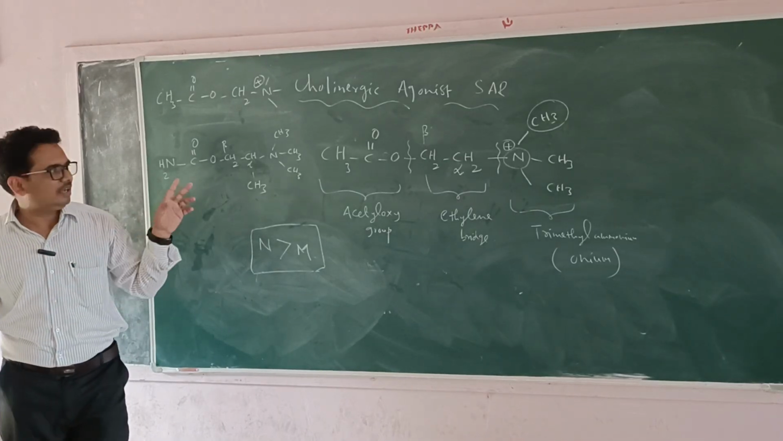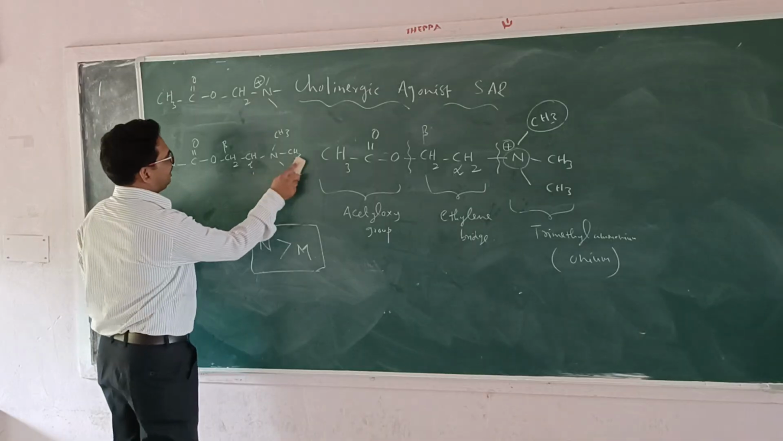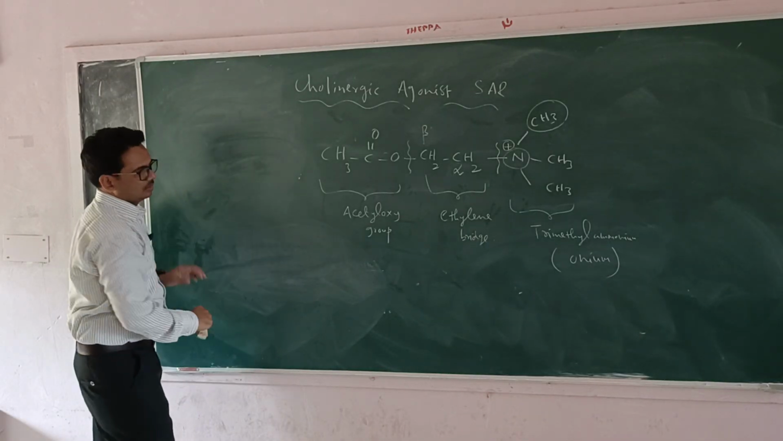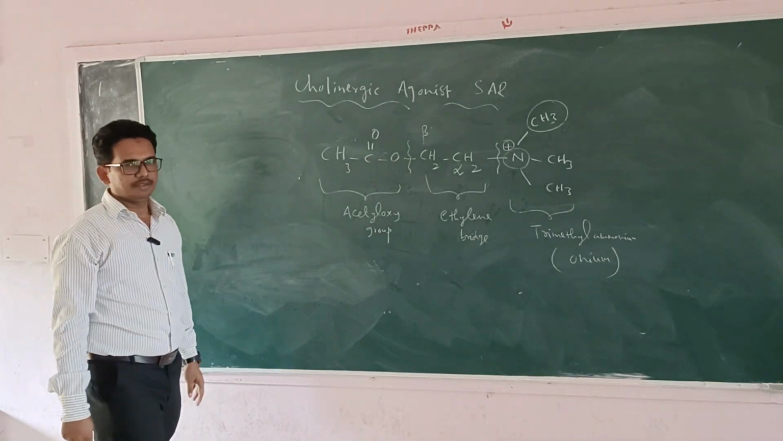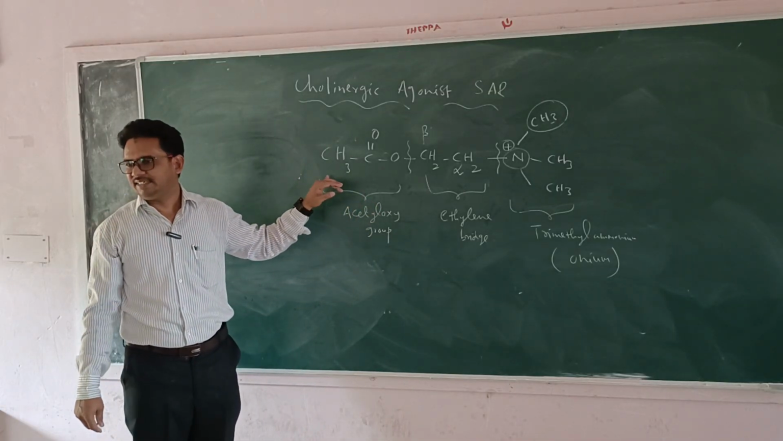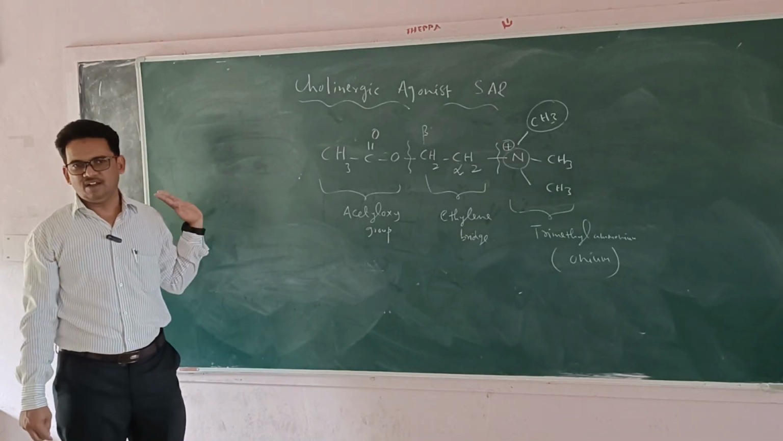Then come to the last part. What is the last part we have in this case? The acetyloxy group. In acetylcholine, we observed that it has the acetyloxy group.